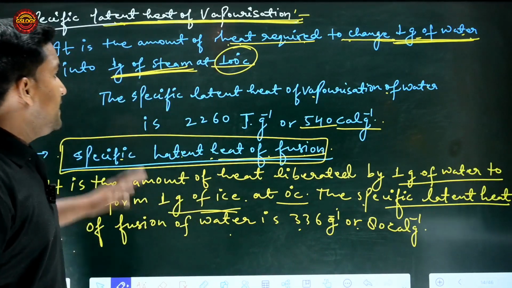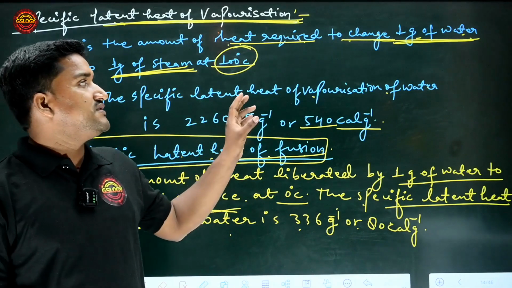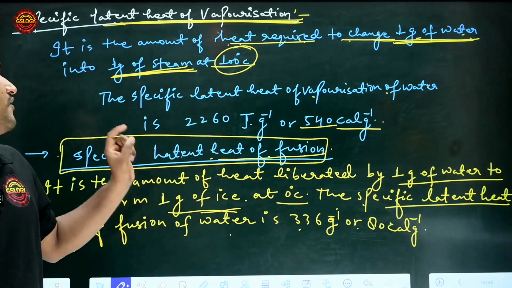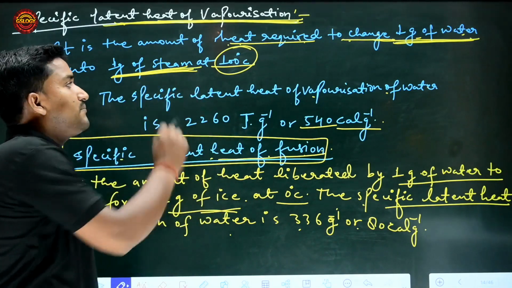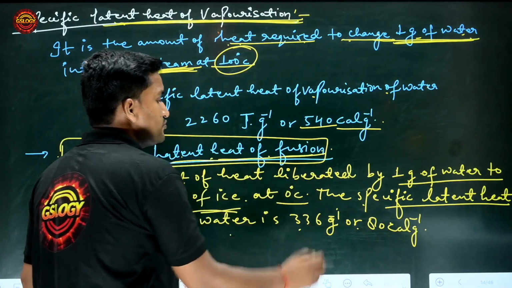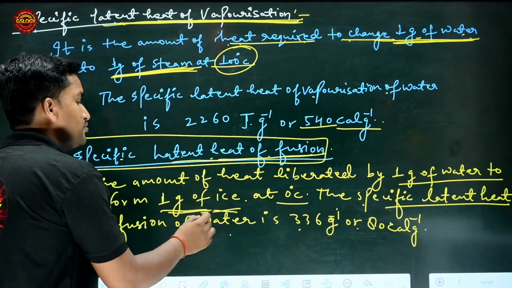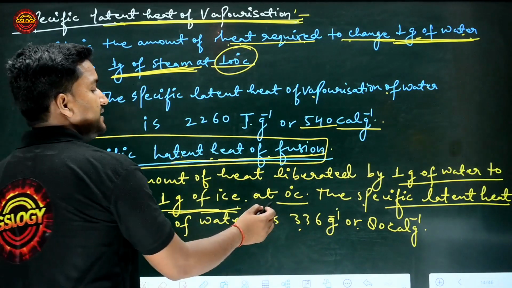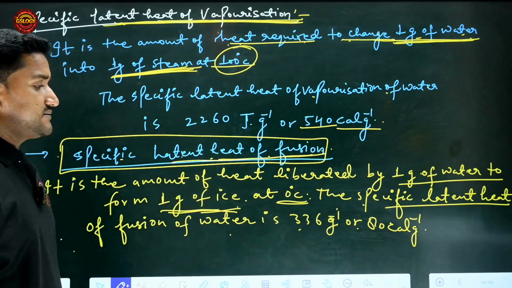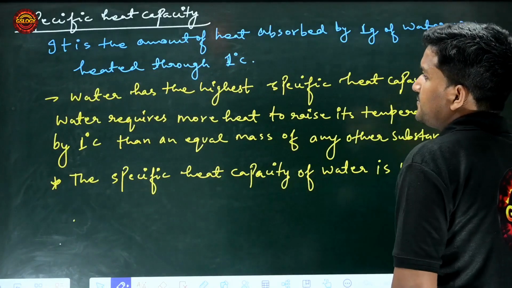Clear everyone? Latent heat of vaporization means the change of 1 gram of water into 1 gram of steam at 100 degrees Celsius. But the latent heat of fusion means the conversion of 1 gram of water into 1 gram of ice at 0 degrees Celsius. Clear? Get on the next topic.